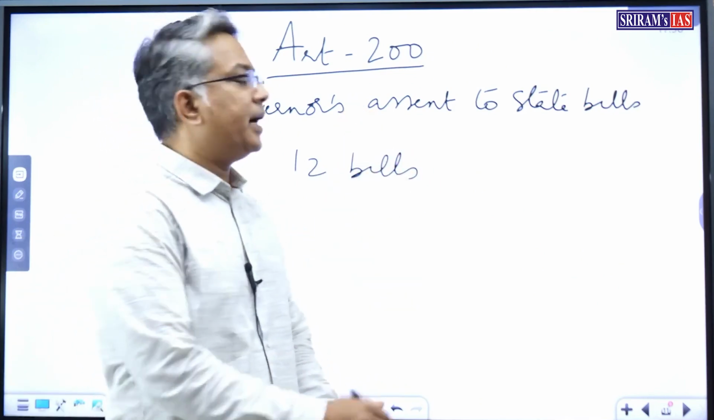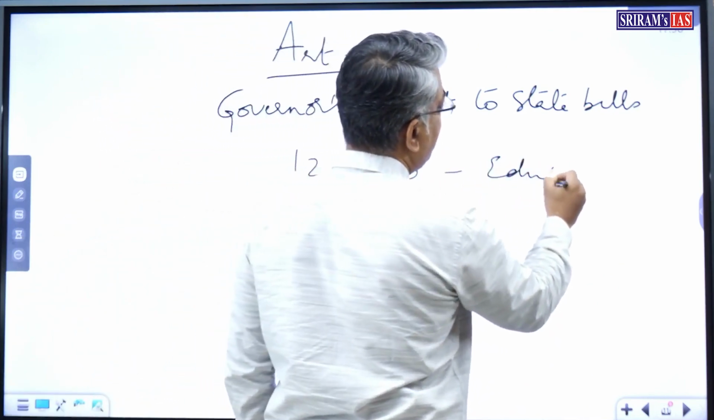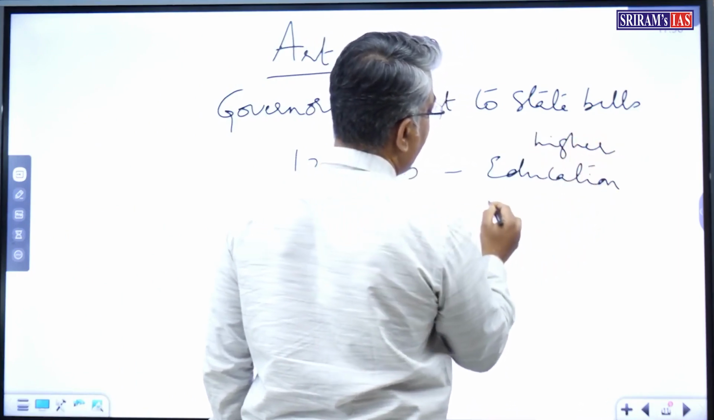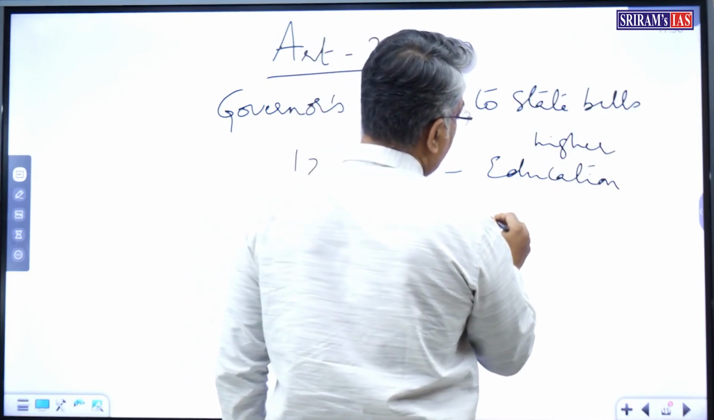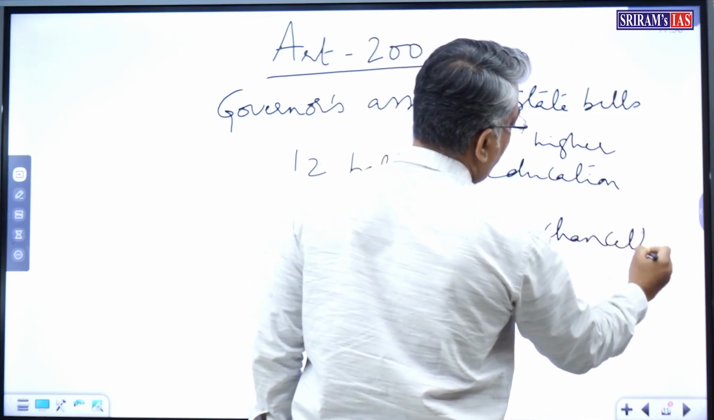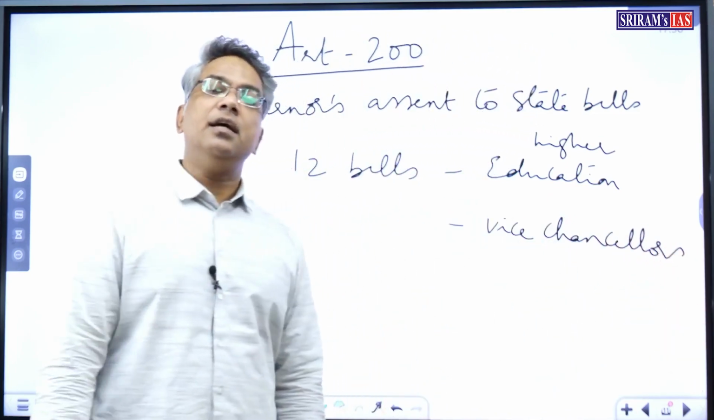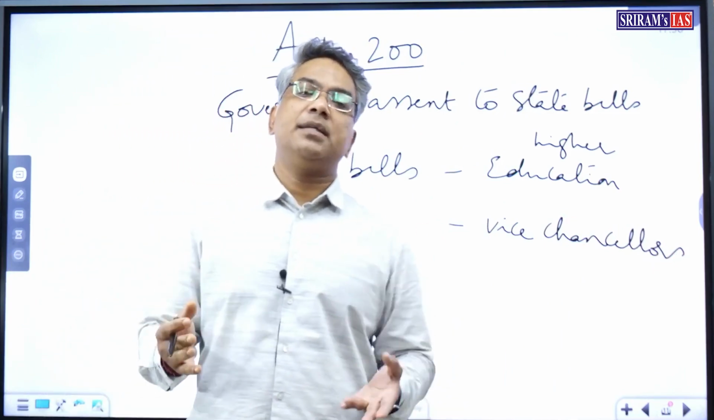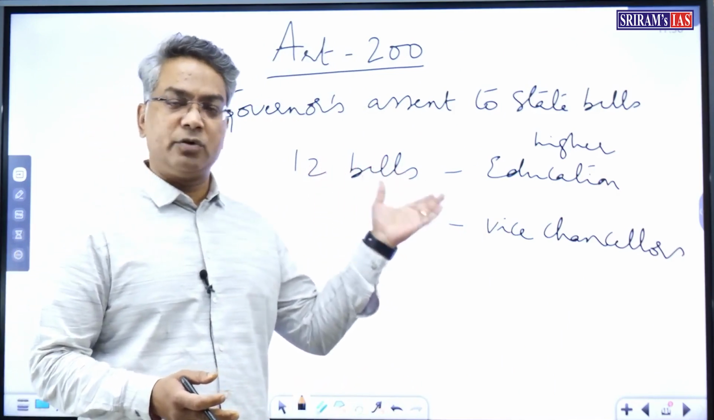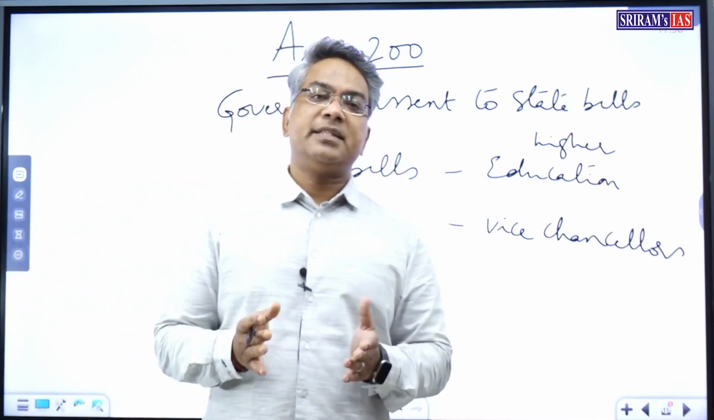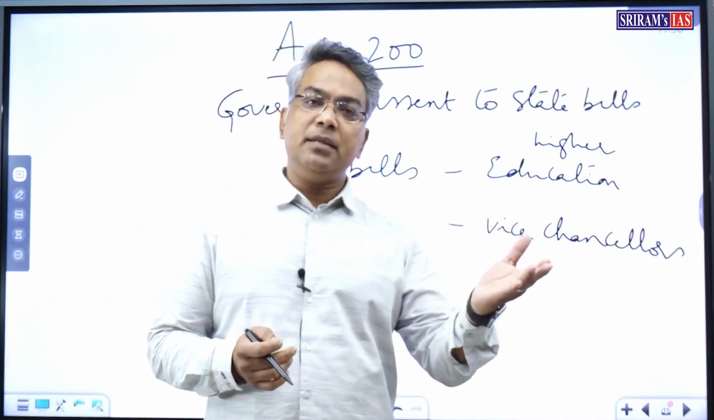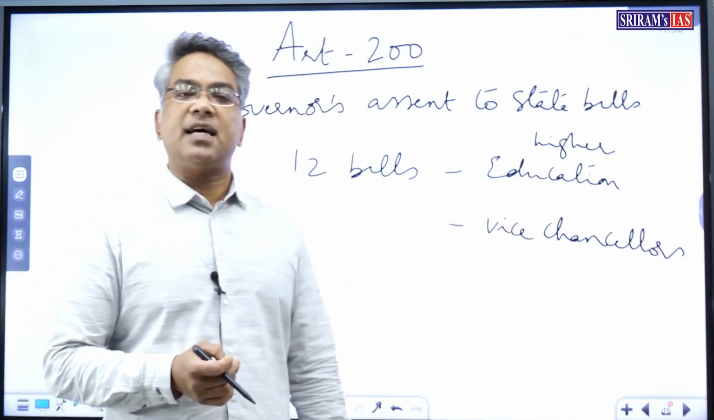12 bills mostly regarding education, that is higher education, and regarding the appointment process of vice chancellors in the state universities. Tamil Nadu state legislature is unicameral. It has only the Legislative Assembly, that is Vidhan Sabha. So, after passing the 12 bills, the bills were sent to the Governor for his assent.